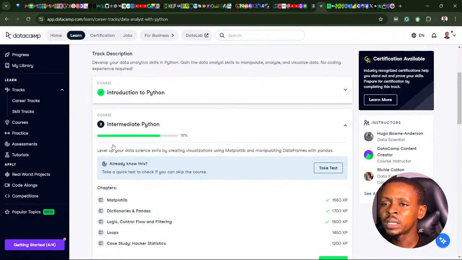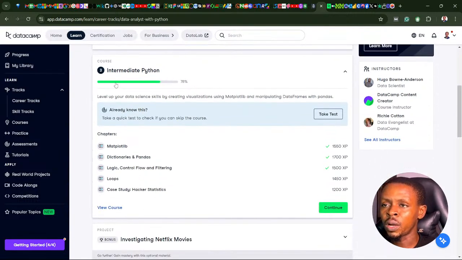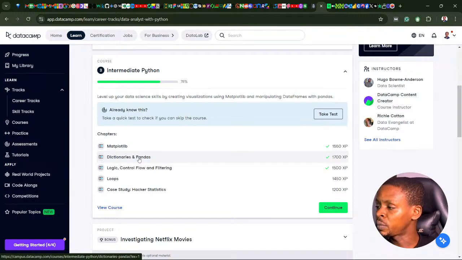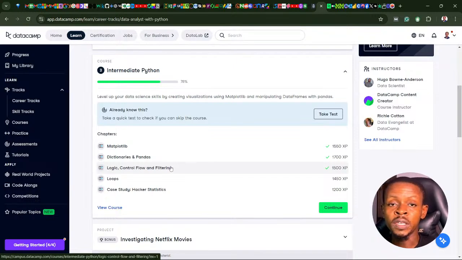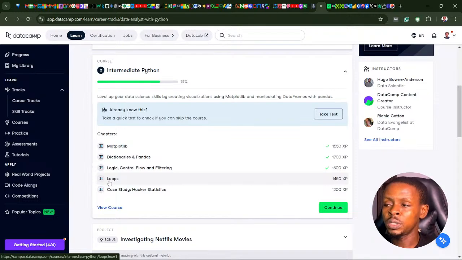We are now on intermediate Python, and we're almost through with the whole contents of the course. We are 78% through. The first thing we looked at here is matplotlib for data visualization. Then we learned all about creating dictionaries and pandas, and how to use dictionaries and pandas for data frames on projects. We also looked at control flow, logic and filtering in Python, which is if, else, elif, and how to build control flows in Python. Then we moved to loops. So this is where we are.